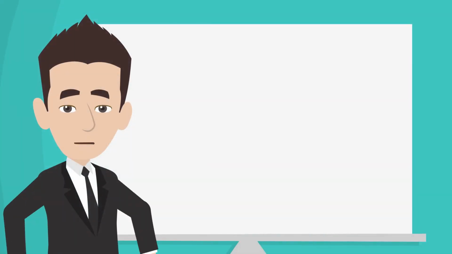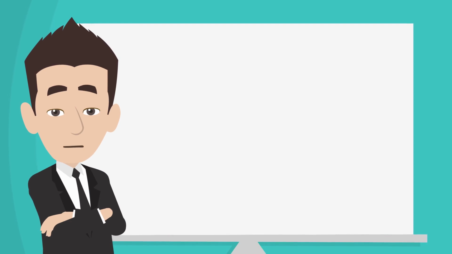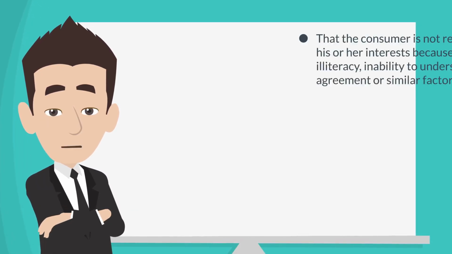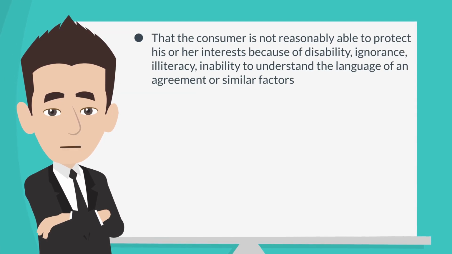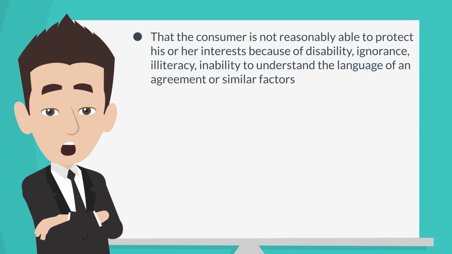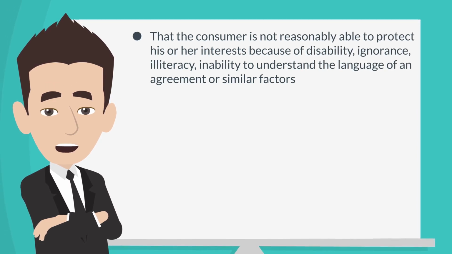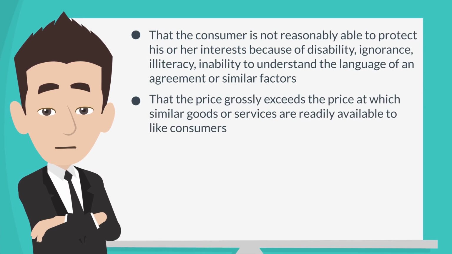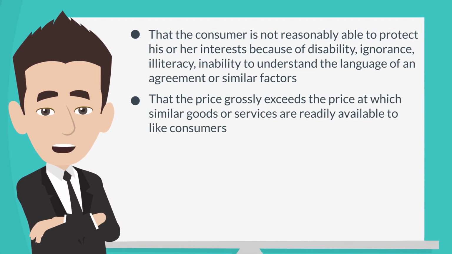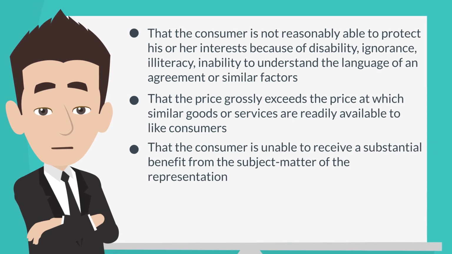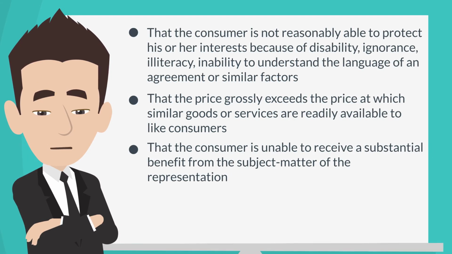These include situations where the person who is making the representation to the consumer knows or should have known any of the following things. 1. That the consumer is not reasonably able to protect his or her interests because of disability, ignorance, illiteracy, inability to understand the language of an agreement, or similar factors. 2. That the price grossly exceeds the price at which similar goods or services are readily available to like consumers. 3. That the consumer is unable to receive a substantial benefit from the subject matter of the representation.